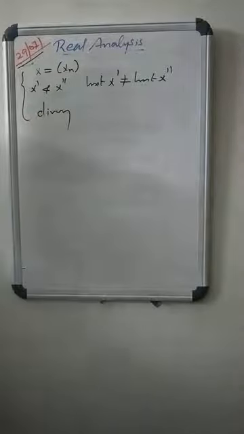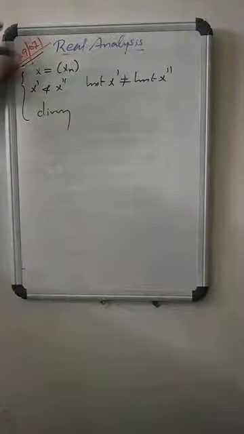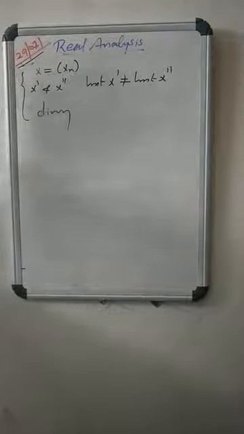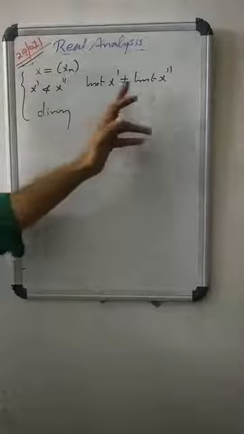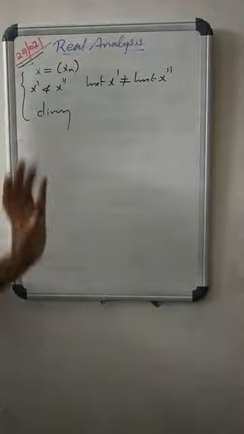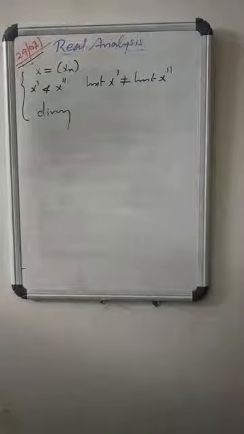A sequence X = (xn) is divergent whenever it is unbounded, as well as two of its subsequences have different convergence points. X = (xn) be a sequence of real numbers. It is divergent when, letting X' and X2' be any two subsequences of this X, X' and X2' have distinct convergence points. That is, the limit of X' strictly differs from the limit of X2'. So this is the divergence criterion for a sequence.